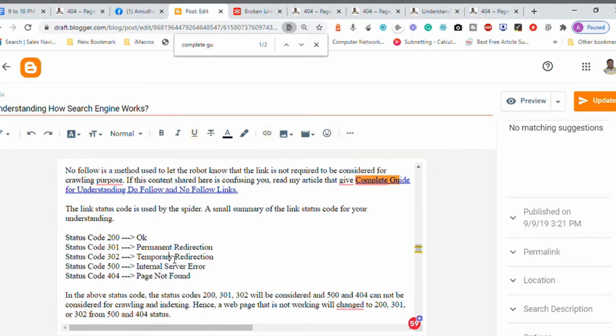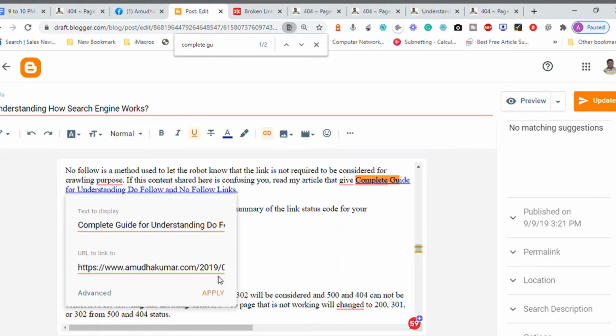Why is the edit not coming up here? I click to edit, and it shows the text to display and the URL. Now the problem is this URL is not working. The do follow, no follow link is not working, so what am I supposed to do? I should leave a link that is working.